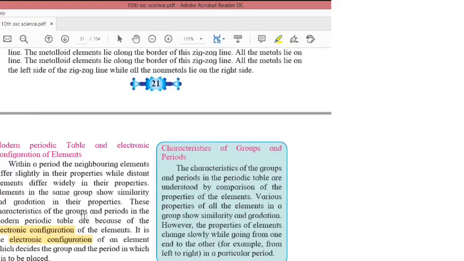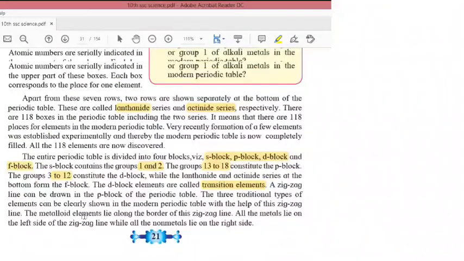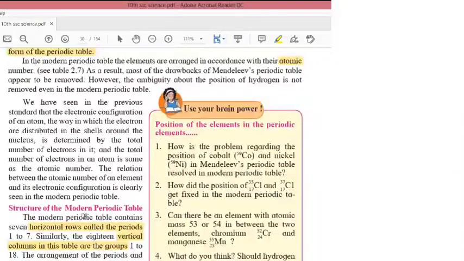Okay, now I will revise whatever we have done today. Dobereiner's triads: it is a group of 3 and it gives the atomic mass of the second element, which is the average of the first and third element. But since not all the elements were following that trend, it was discarded. Next was Newlands' law of octaves. He arranged the elements in groups of 8 and said that the property of the 8th element and the first element were the same. But it was applicable only till calcium.